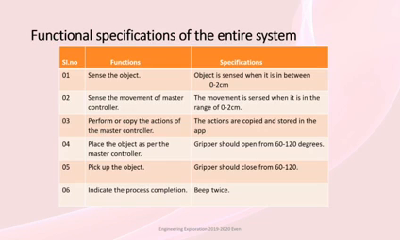Functional specifications of the system. For our robotic arm project we have identified 6 functions. First, sense the object. The object should be sensed by an IR sensor within its range. Second is sense the movement of the master controller. The movement should be sensed through the Bluetooth module within its range. Third is perform the actions which have been stored. The arm should perform the same action which has been stored in the app. Fourth is pick up the object. The arm should be capable of picking the object through the gripper. And last is indicate the completion of the whole process by beeping twice.